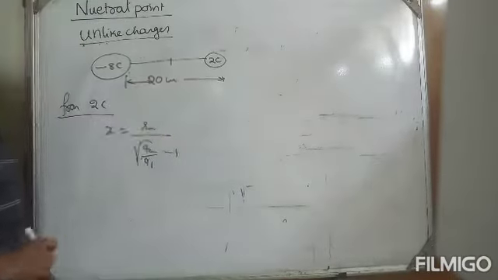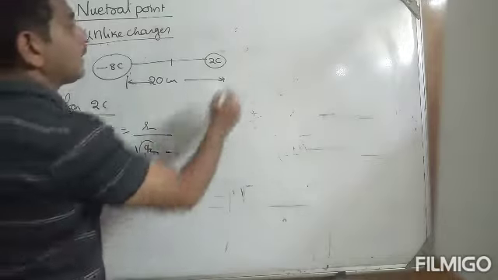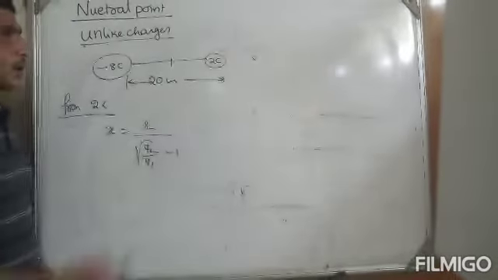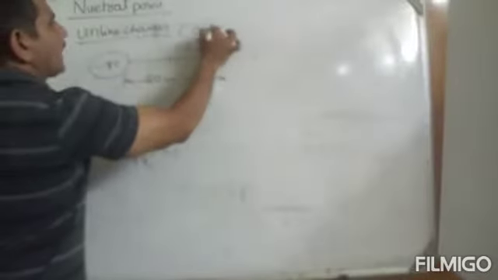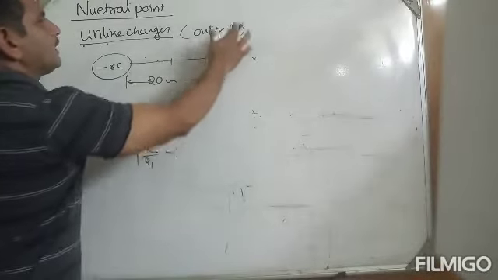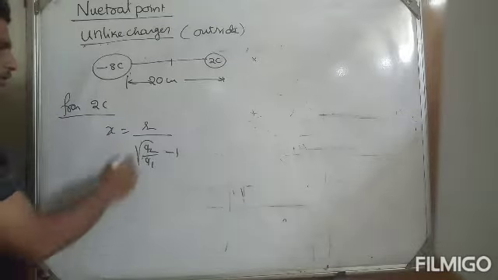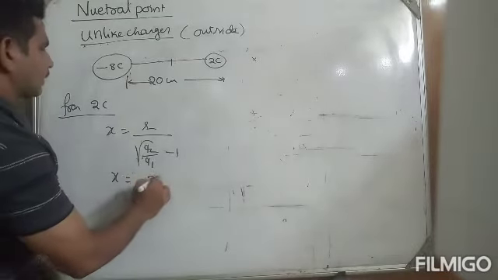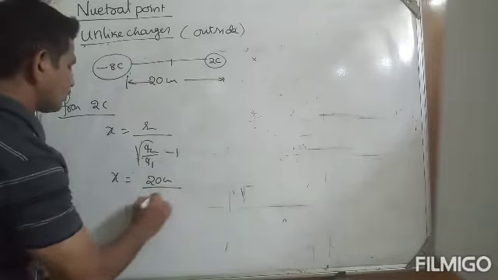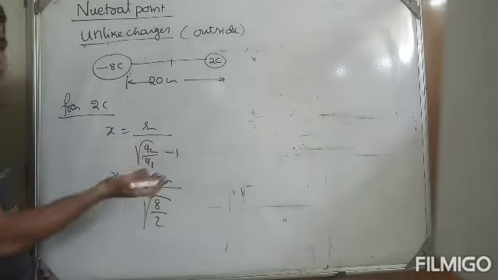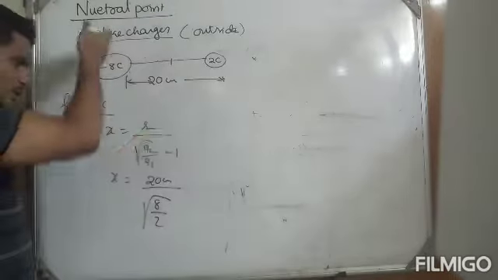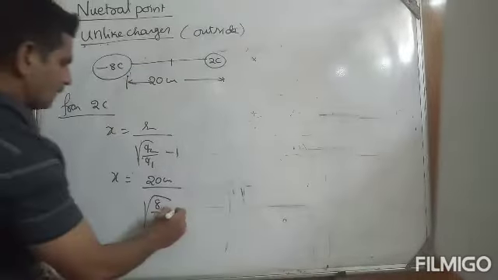Unlike charge will be minus 1. And keep in mind, outside and nearer to the smaller charge. Unlike charges, outside and nearer to the smaller charge. So x is equals to R by root over 8 by 2, R is 20 centimeter. Why not minus 8? You don't substitute here. Already because of minus you got this minus 1.